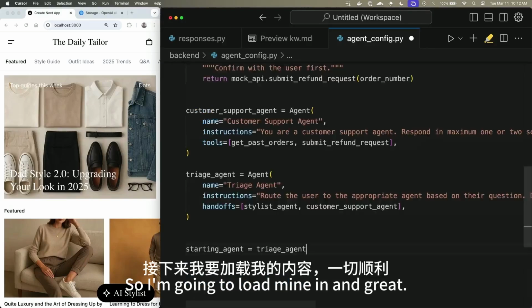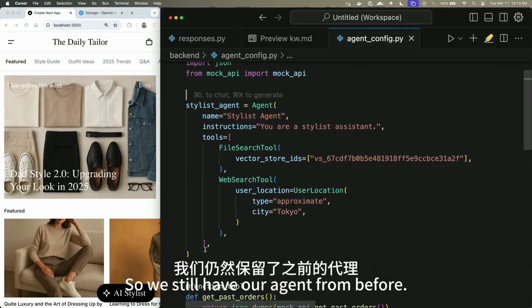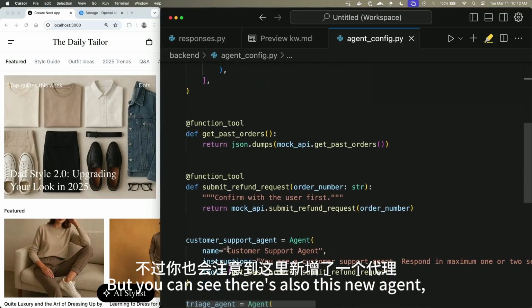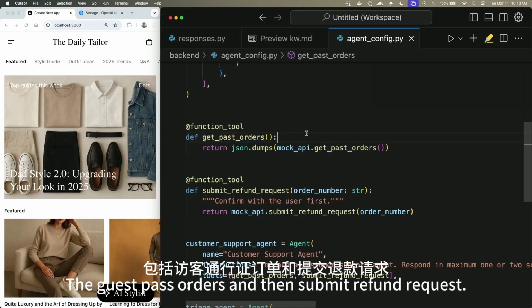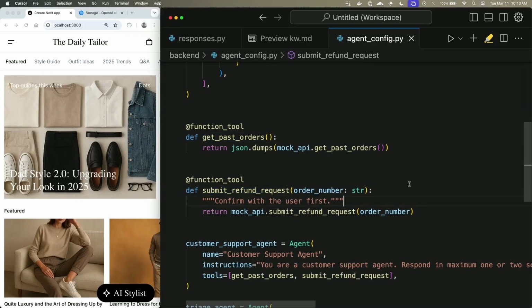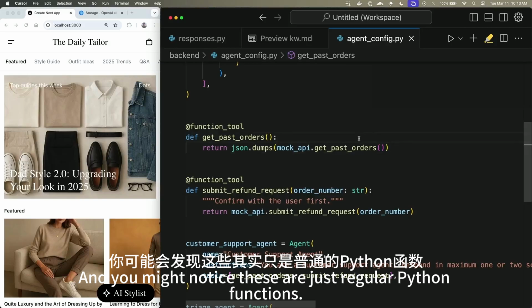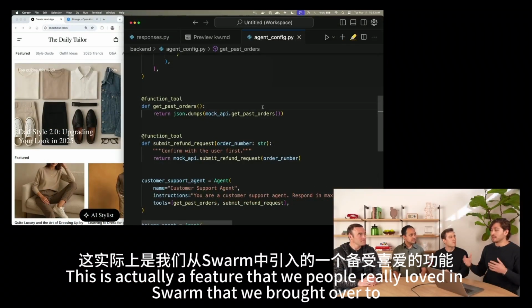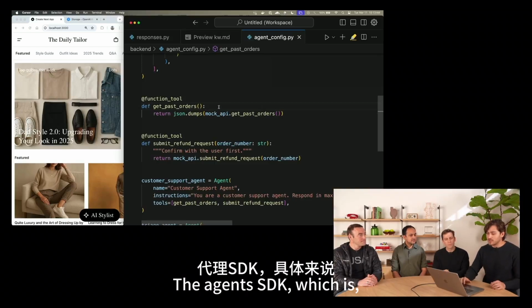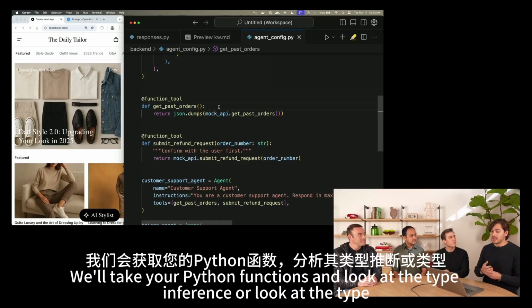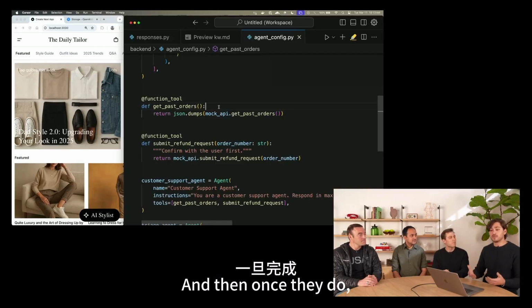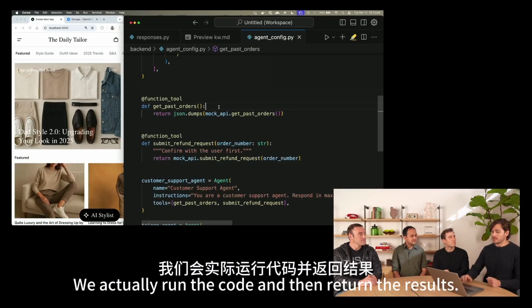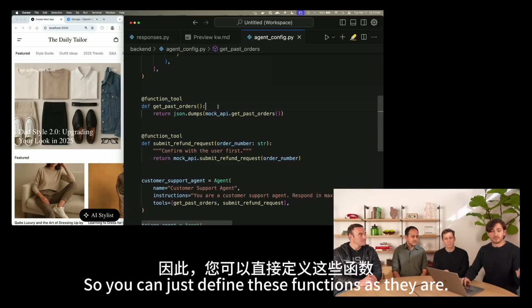So I'm going to load mine in. And great, so we still have our agent from before, but you can see there's also this new agent, the customer support agent here. And I've defined a couple tools for it to use, get past orders and submit refund request. You might notice these are just regular Python functions, as this is a feature that people really loved in Swarm that we brought over to the Agents SDK. We'll look at the type signatures of your Python functions and automatically generate the JSON schema that the models need to use to perform those function calls. Once they do, we run the code and then return the results. So you can just define these functions as they are.